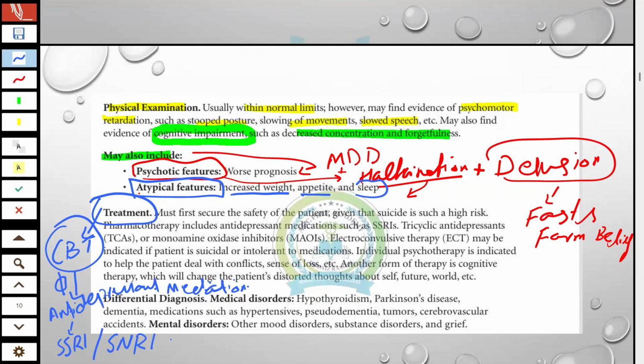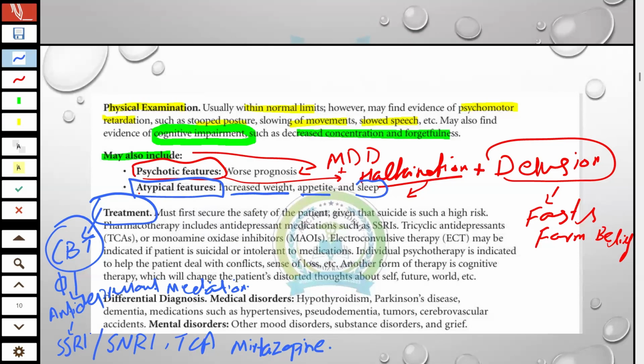We have TCA as well. These are the drugs we have as antidepressants, or we will go for atypical antidepressants, including mirtazapine. So these are the drugs we have to add according to the patient's situation.